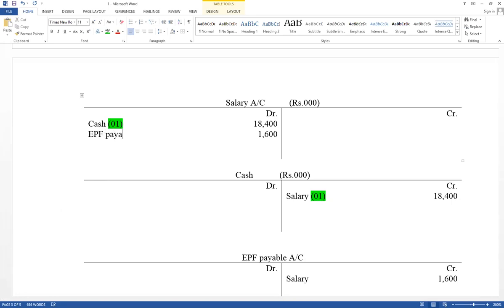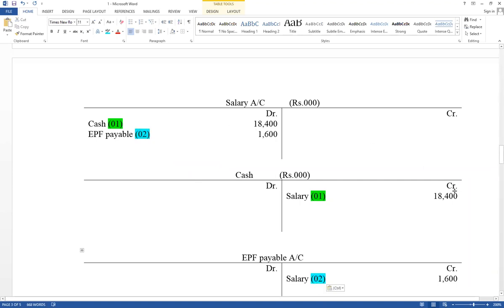Think about steps. Very important adjustment. This is a legal requirement. Therefore, this is the second transaction. Salary account debit, EPF payable account credit. Think about steps, second step.